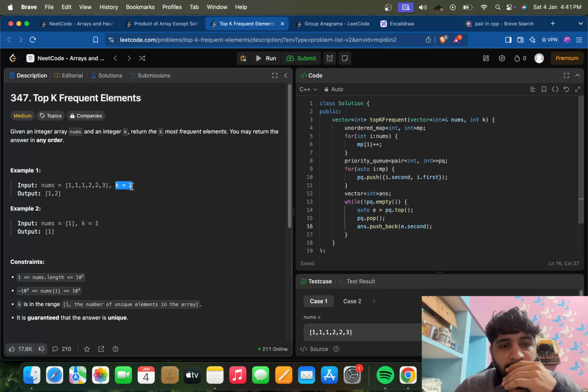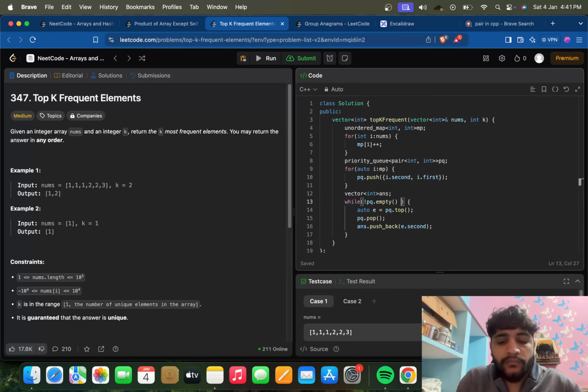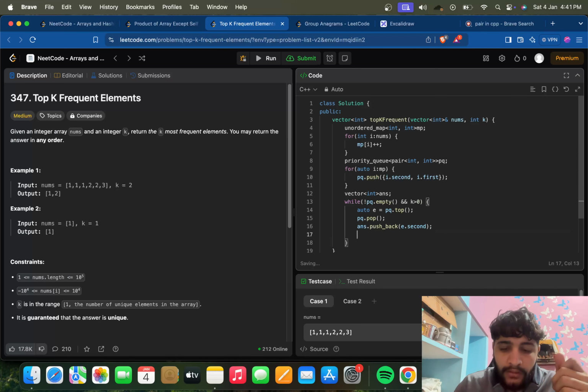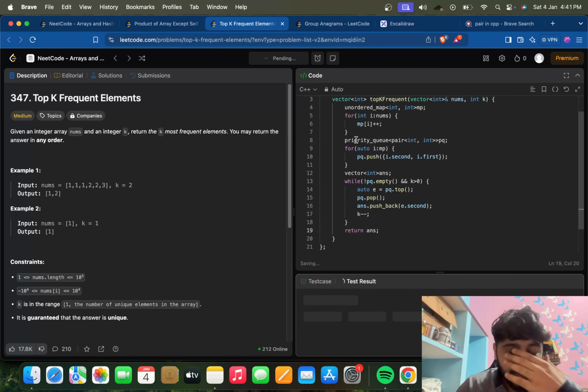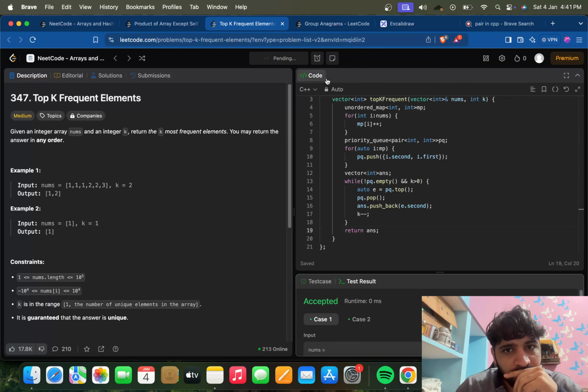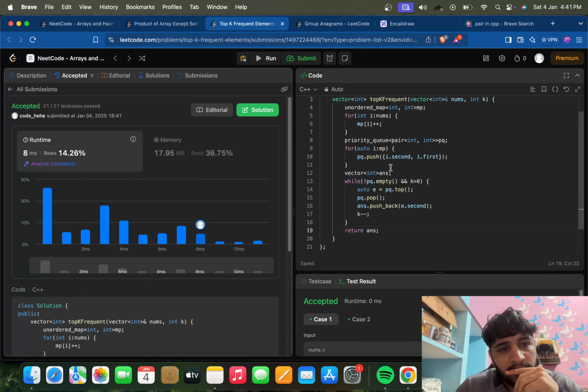So we can decrement k every time this happens, and when it's less than 0, we stop. Every time we can decrement the k. So I think this should do the work. K is decrementing. Okay, let's try submit it, and yeah, it's working fine.